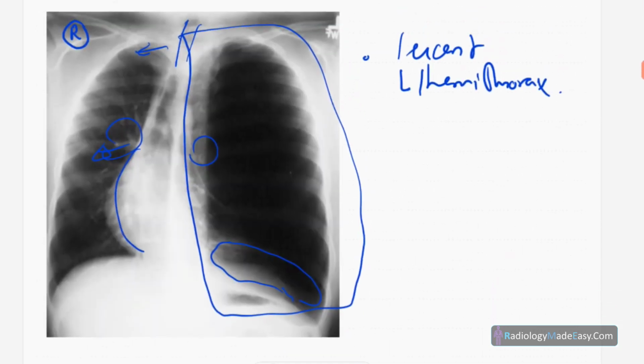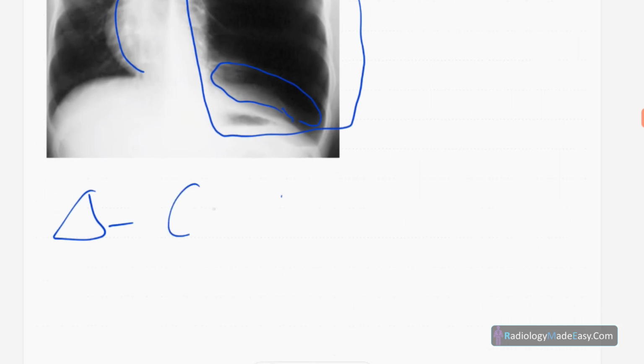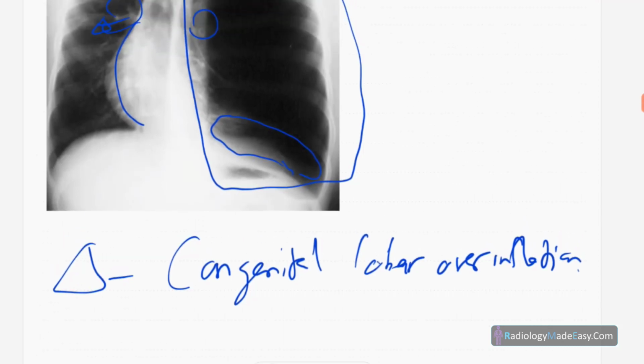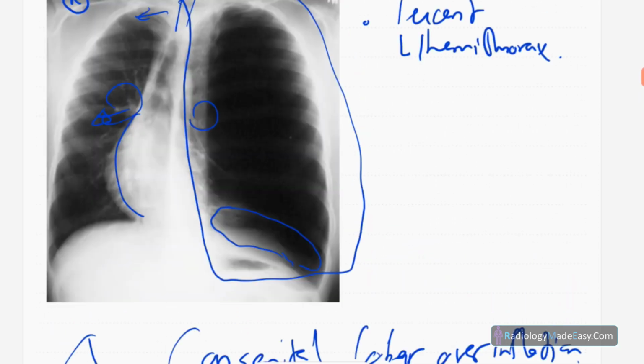So in this case diagnosis is congenital lobar overinflation. Lobar overinflation. This is the diagnosis. Earlier, previously it is known as congenital lobar emphysema. Now we call it congenital lobar overinflation.